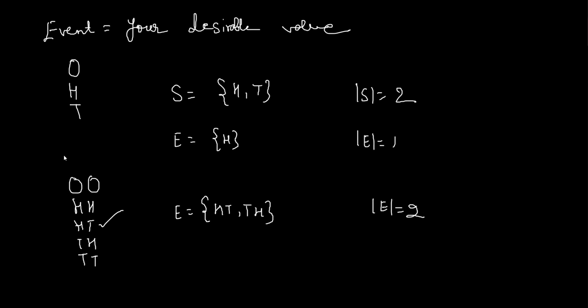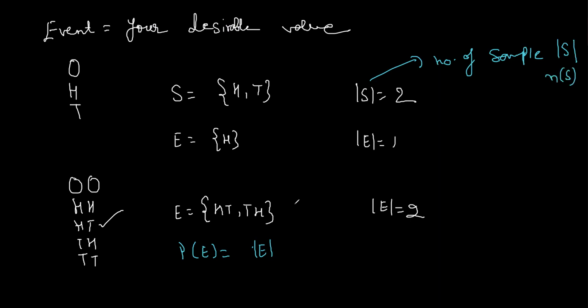Why is event important? Because probability is nothing but number of events upon number of samples. Number of events is represented by mod E, right? And number of samples is represented either by mod S or you can also write n of S. So probability is nothing but number of events upon total number of samples. Understood?